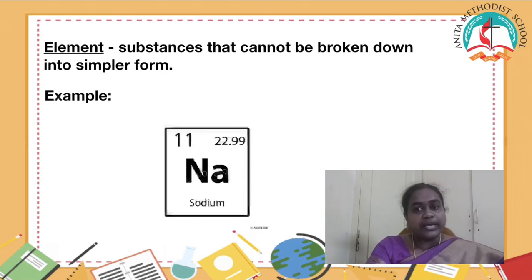We can also look into an example, magnesium. That is also one element that cannot be further divided into sub-elements. So such types of substances are called elements.